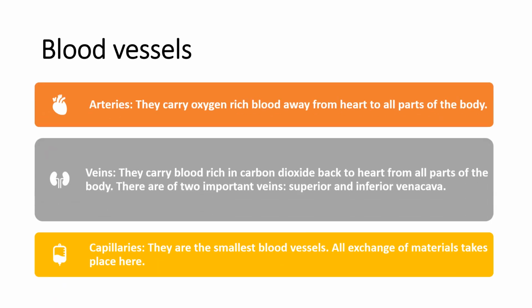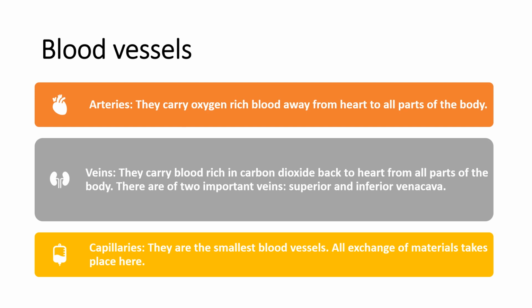Now we are going to learn about the last part of the circulatory system, that is blood vessels. What are blood vessels? The blood circulates throughout the body through a network of tubes called the blood vessels. There are mainly three types of blood vessels, that are arteries, veins and capillaries.